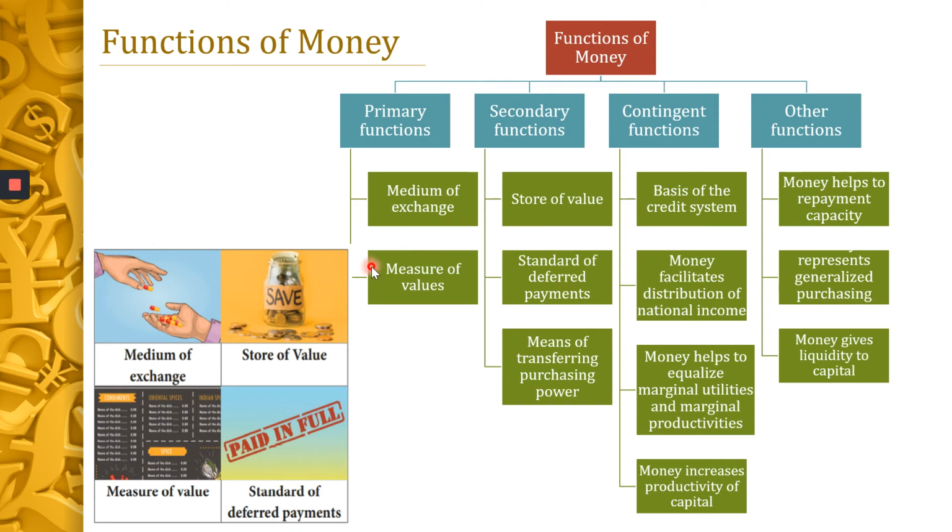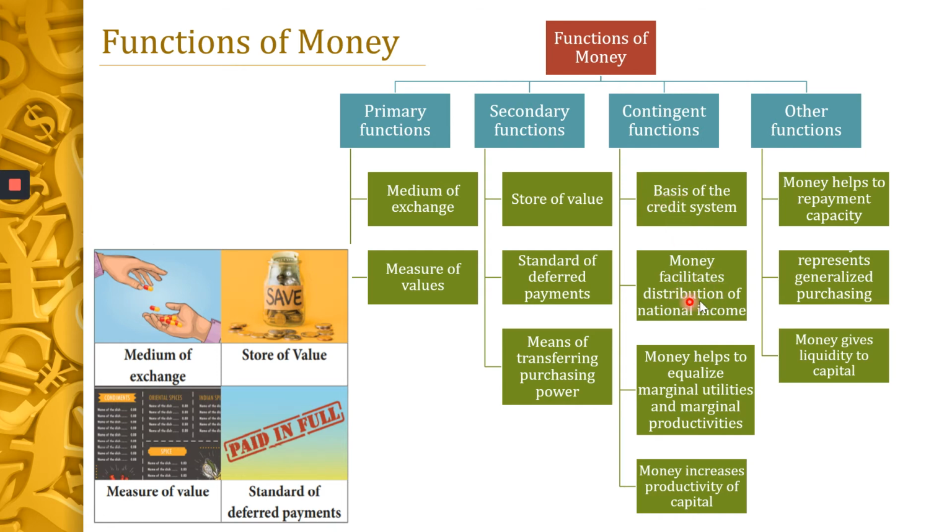Under the secondary function, we saw the store of value, standard of deferred payment, and one more, means of transferring purchasing power. That is, you are able to transfer the purchasing power from one place to another or one person to another. Contingent function: basis of credit system. So money is the basis for the credit system. Banks are able to create money or create credit with the help of money.